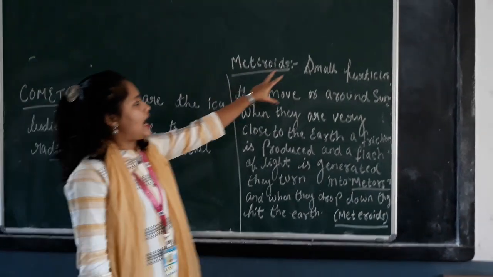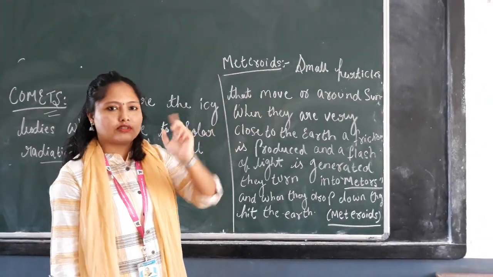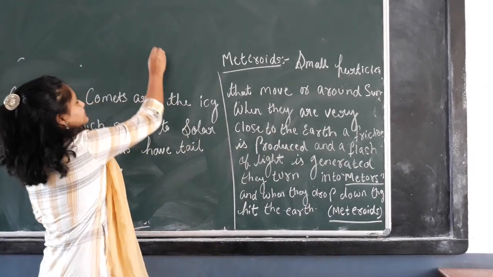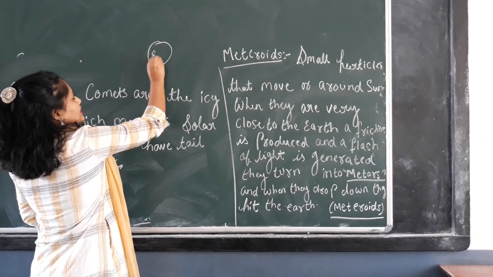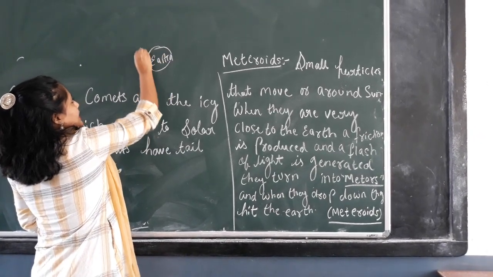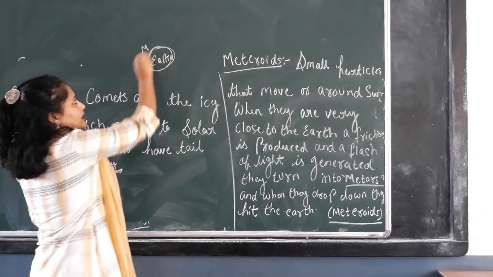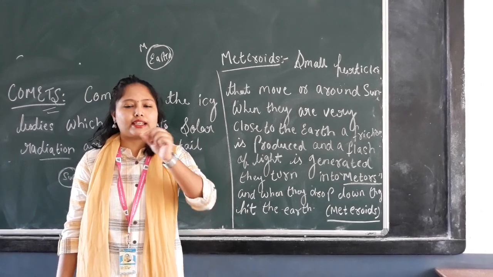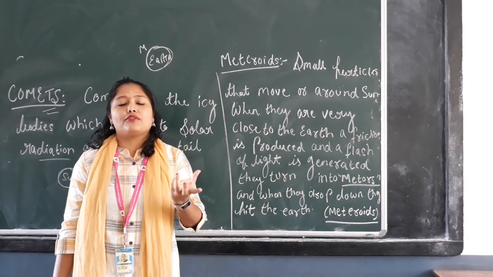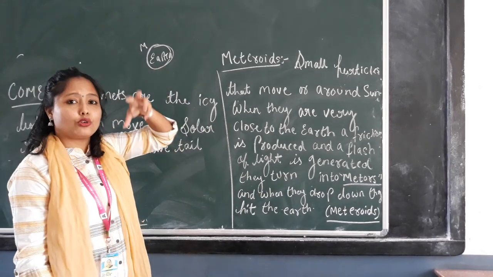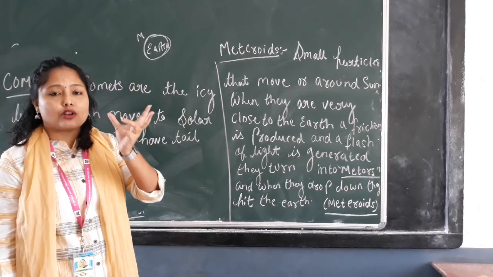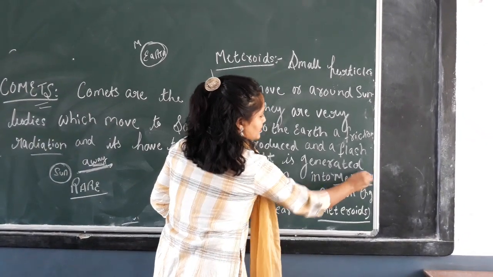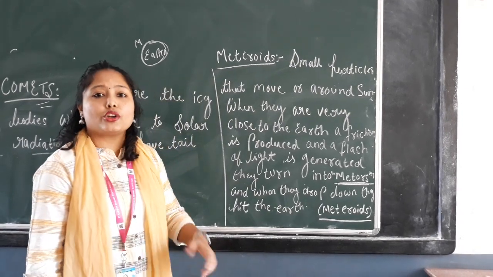See, now meteoroids are the small particles that move all around the sun. That move around the sun, very close to the sun. See, when the meteoroids are very close to the sun, they form a spark. Spark you have seen, cracker. When you burn a cracker, you might have seen one light is there. That spark of light is formed when meteoroids are very close to the earth, and that spark of light or that friction is called, what is it called?